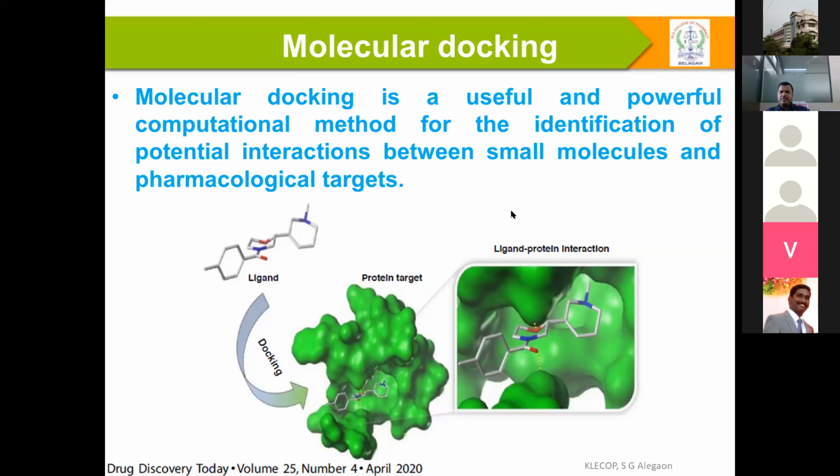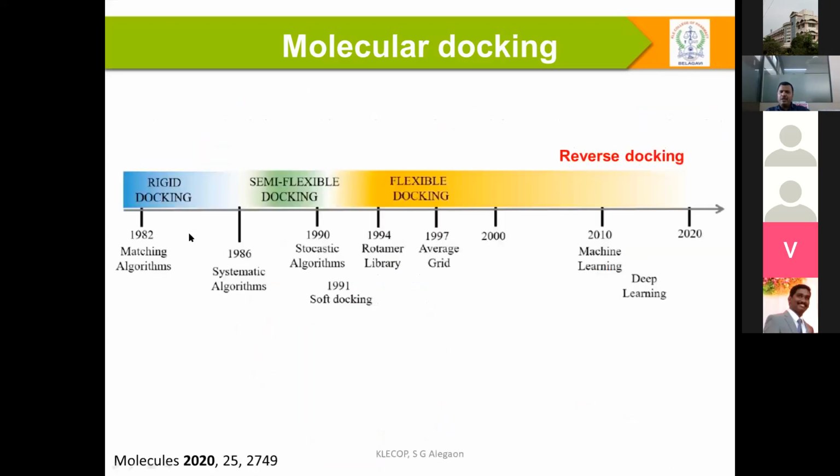If you take the history, or the journey, of molecular docking, it goes way back to 1982. That is when we started with a matching algorithm. In this matching algorithm, it took almost a couple of years to understand the systematic algorithm.